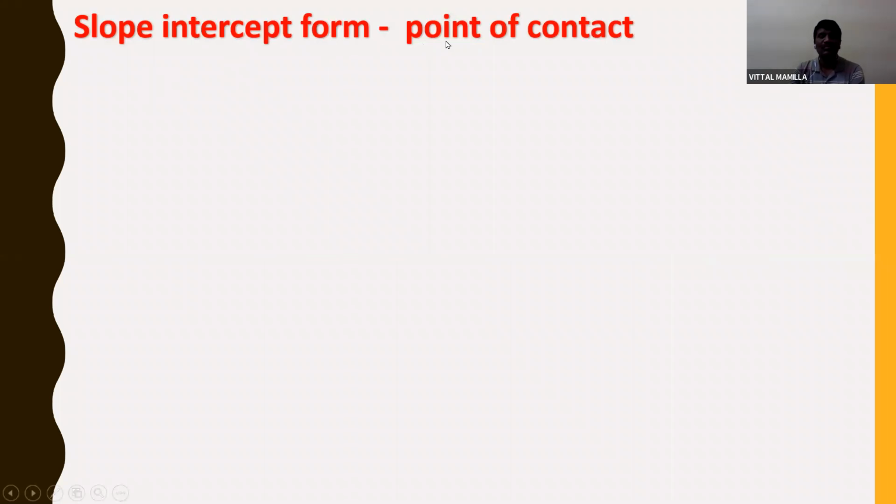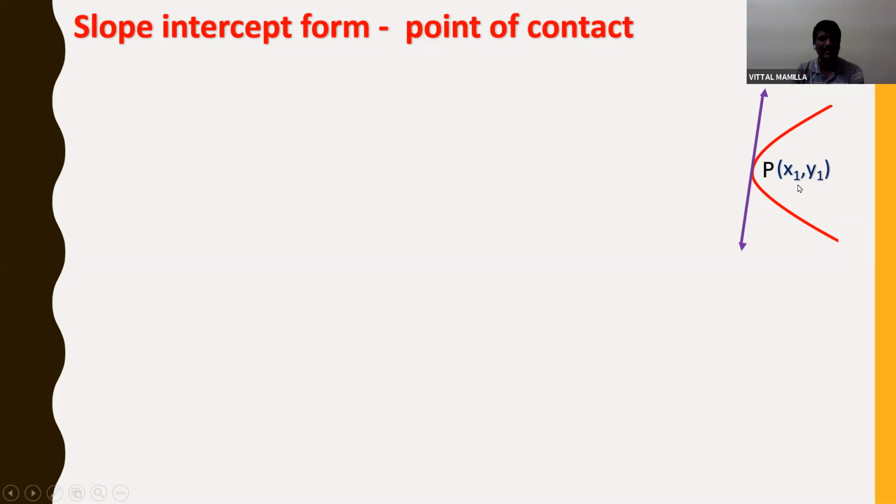Next, slope intercept form, point of contact. Point of contact is nothing but the common point of parabola and tangent. So we need to find out the common point of the tangent and parabola, which we call the point of contact. Let us see the diagram. This is a parabola and this is the tangent, and point P is the point of contact, which is common for both the straight line and the parabola.